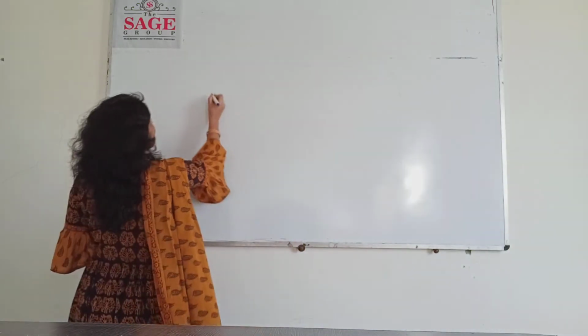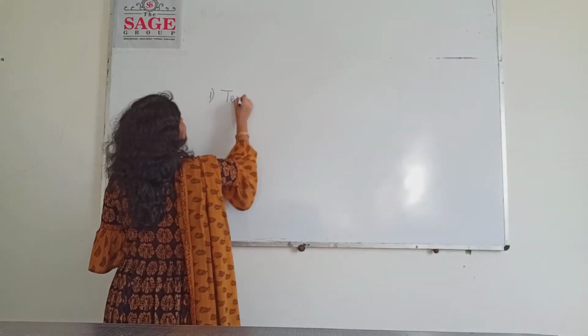Now this hardness produces so many problems that we are going to discuss in our later classes. What is the problem if we use hard water in our daily life, or you can say domestic life, or what are the problems if this hardness is present in the industrial water, that we are going to discuss in the later videos. And today we are going to discuss about types of hardness also. So what are the types of hardness? There are two types of hardness: temporary hardness